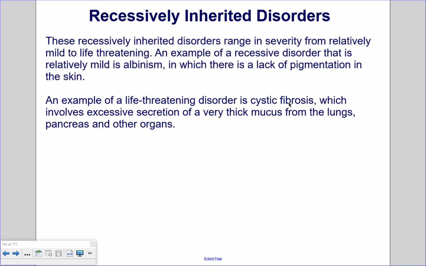An example of a life-threatening disorder is cystic fibrosis, which involves excess secretion of a very thick mucus from the lungs, pancreas, and other organs. This makes it much more difficult for an individual to breathe.